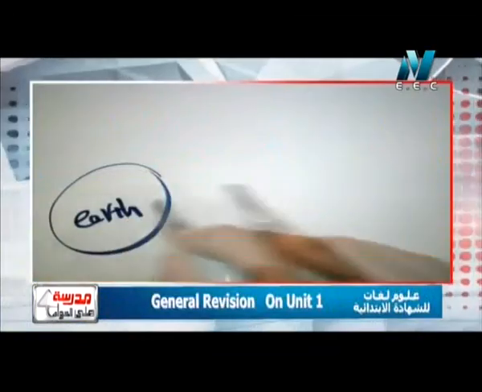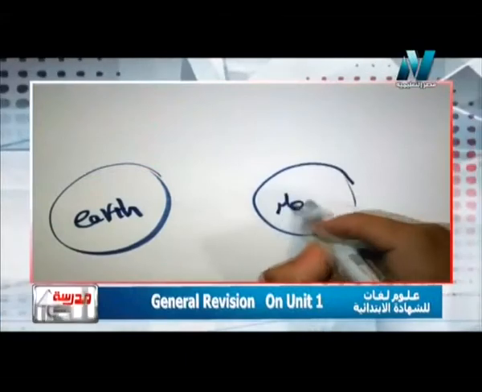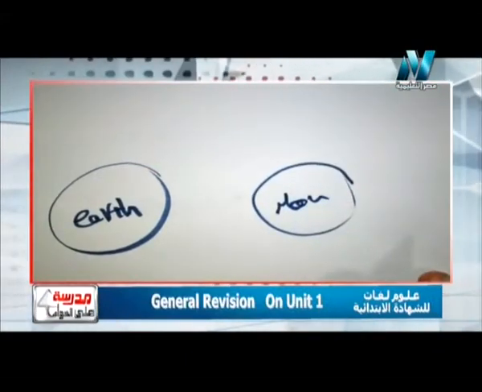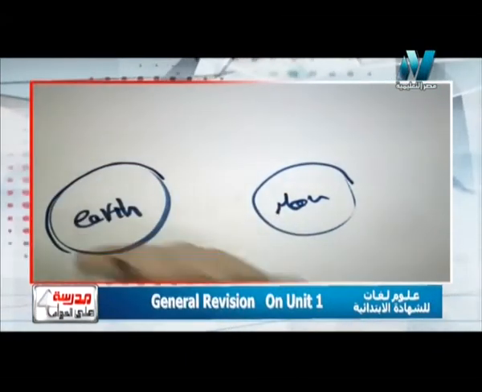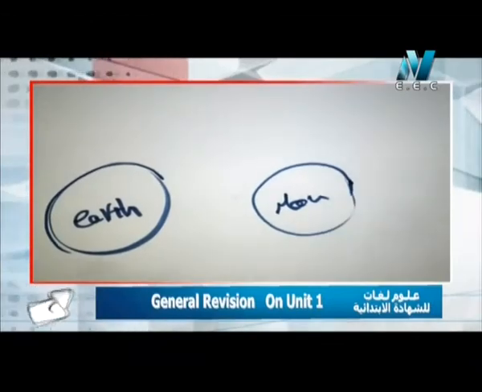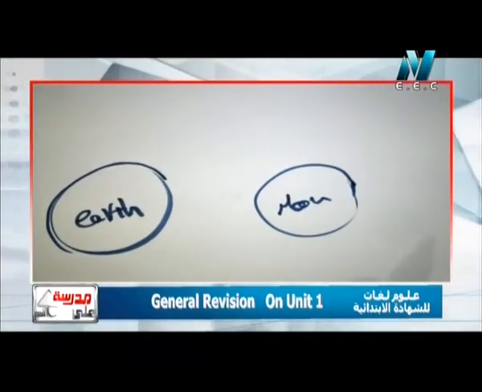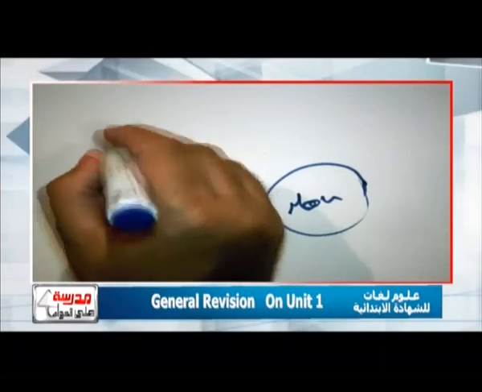So imagine that I have here the Earth, and the moon, which must be smaller than this. Of course, we all know very well that the moon is much smaller than the Earth. Which one of them will have more gravity, more weight? Surely it will be the Earth.